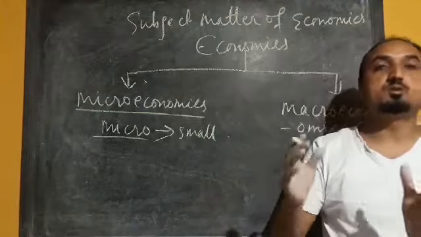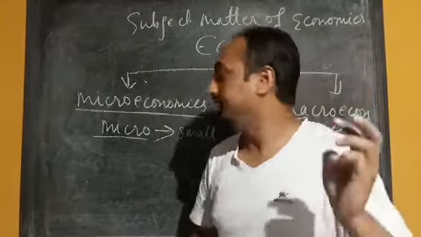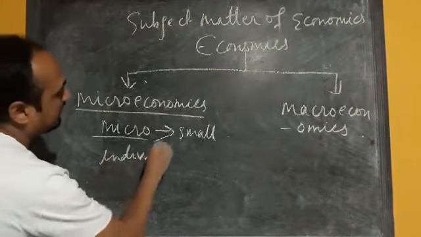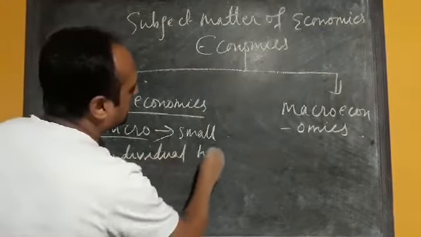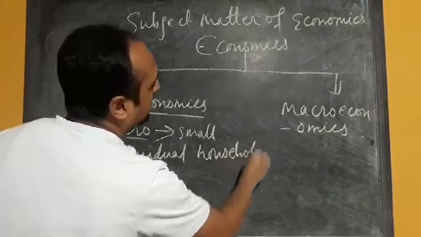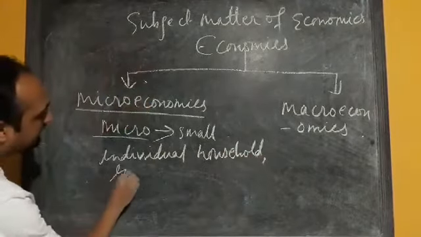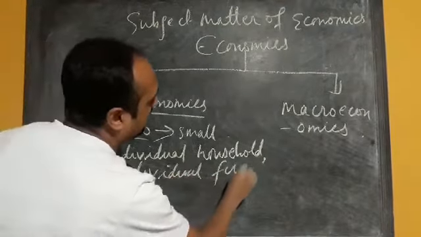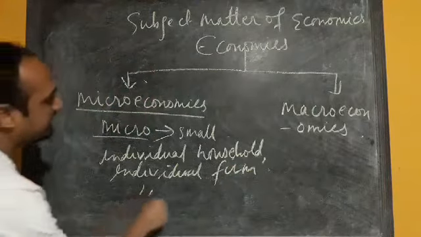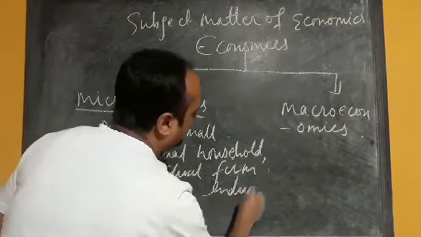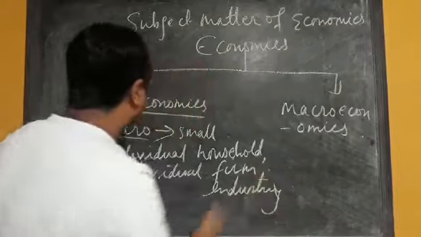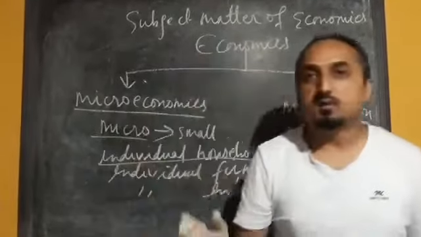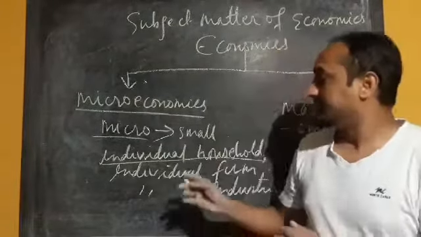In microeconomics we study individual units like individual households, individual farms, or individual industry. Suppose I am one of the family, and that is my household.